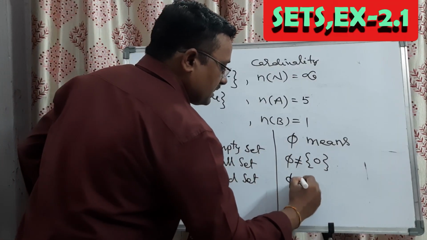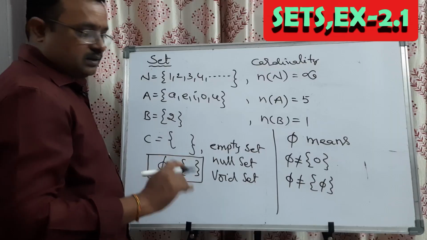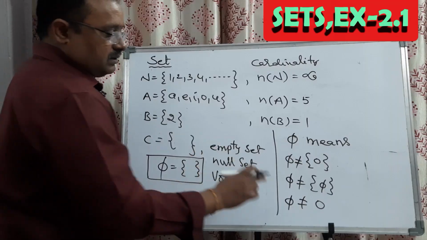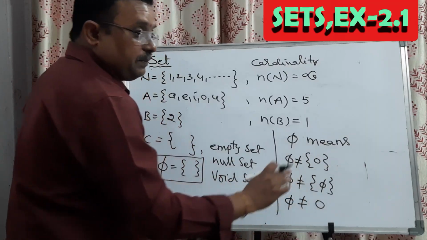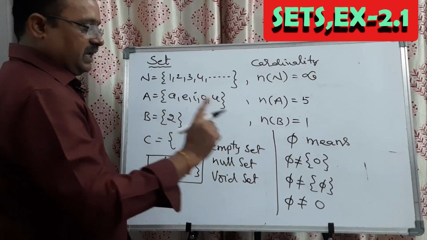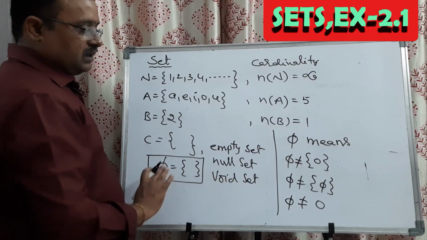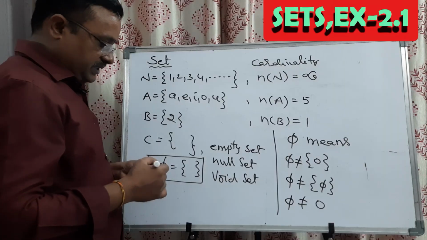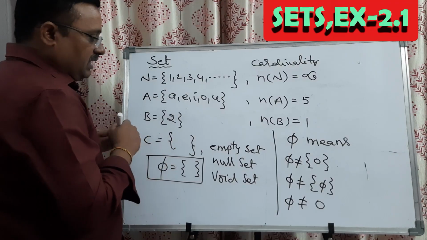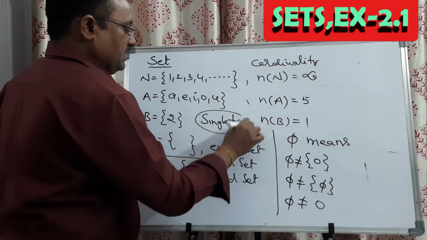Or phi is not equal to the set of phi, and phi is not equal to 0. So these are the different types of wrong answers that they can give in multiple choice questions, but the correct answer is this one: phi equals the set with no elements. Keep it in mind, this is very important. Next, if a set has only one element in it, that is called a singleton set. Singleton set.